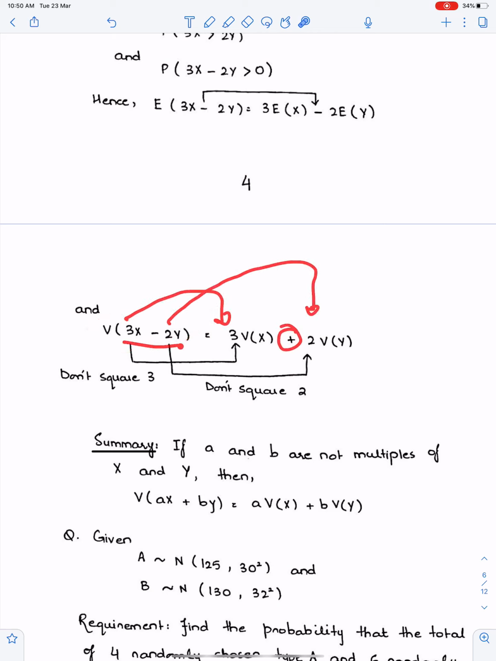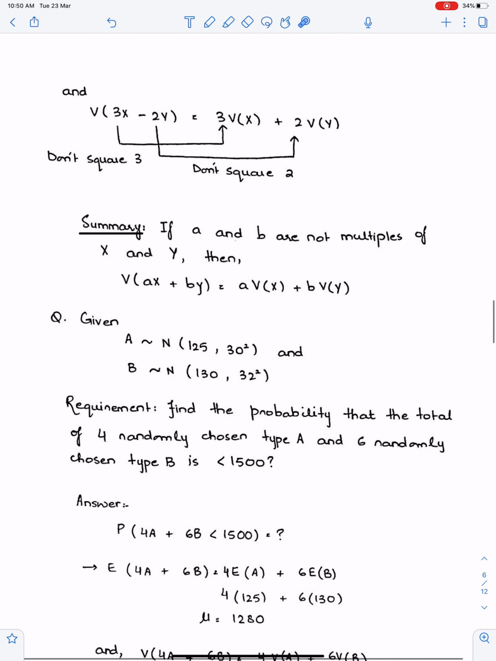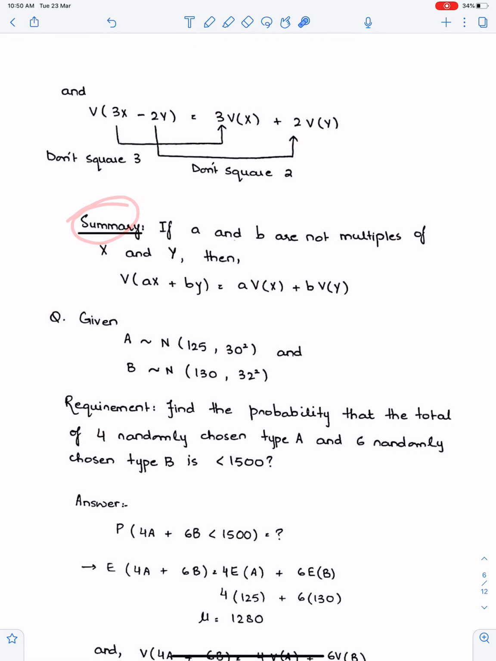Variance is always, the bracket of variance is always expanded with plus sign. So don't square this number and don't square this number. Why? Because these numbers are not multiples. These numbers are totals. Summary: if a and b are not multiples of x and y, then don't square the numbers. Just copy the numbers as it is.